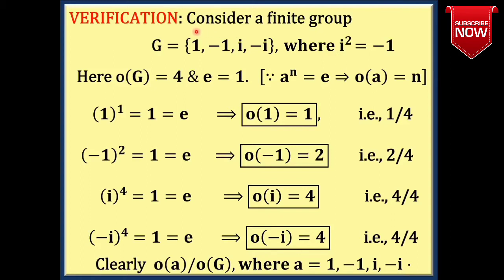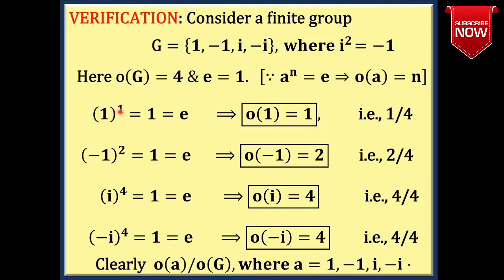This is the verification for the above theorem. Consider a finite group G is equal to {1, −1, i, −i}, where i squared is equal to −1. This is the fourth roots of unity. Here order of G is equal to 4 and identity element e is equal to 1, since G is a multiplicative group. We know that a^n is equal to e, that gives order of a is equal to n, where n is the least positive integer.